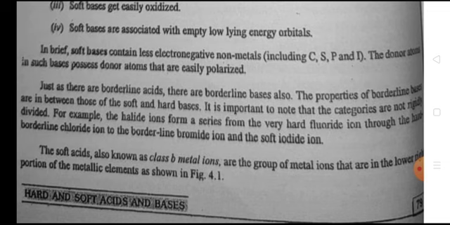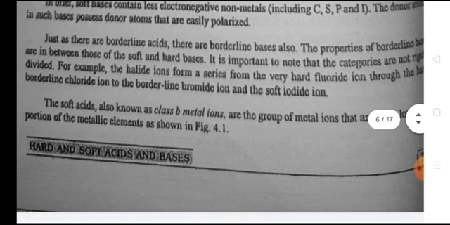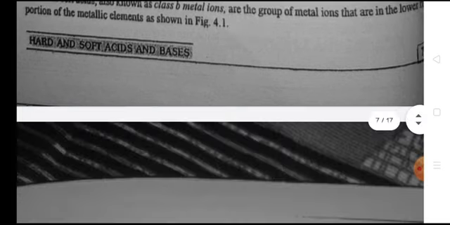There are borderline bases also. Properties of borderline bases are in between those of soft and hard bases. It is important to note that the categories are not a significant divide. For example, halide ions form a series from the very hard fluoride ion through the borderline chloride ion and bromide ion to the soft iodide ion. These soft acids are also known as class B metal ions, the group of metal ions that are in the lower portion of metallic elements shown in Figure 4.1.